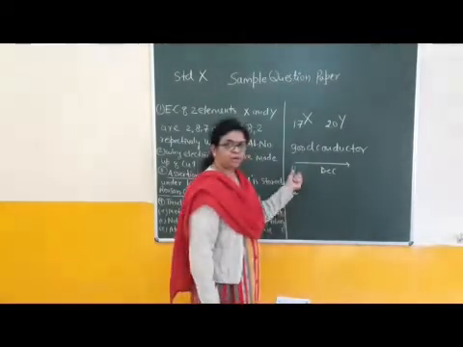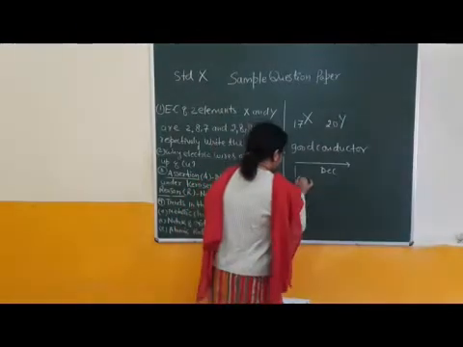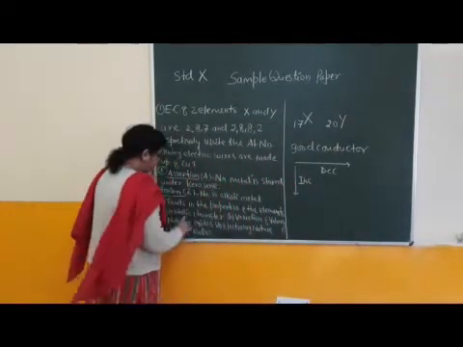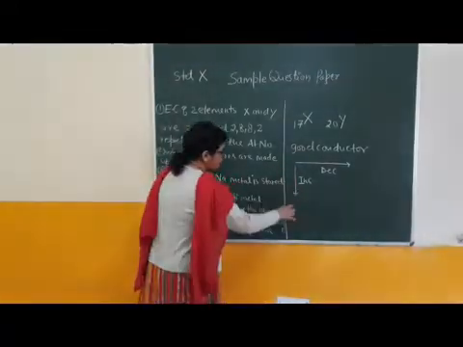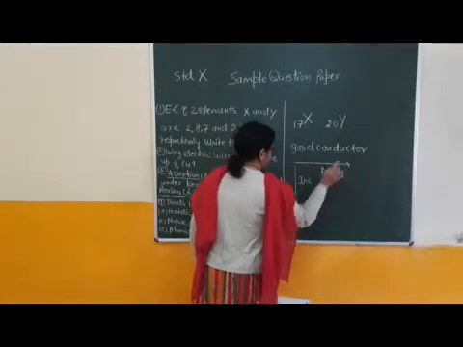Same nature from top to bottom increases, right? Increase in metallic character from top to bottom. This arrow is showing the direction of movement from top to bottom, and this arrow is showing from left to right.